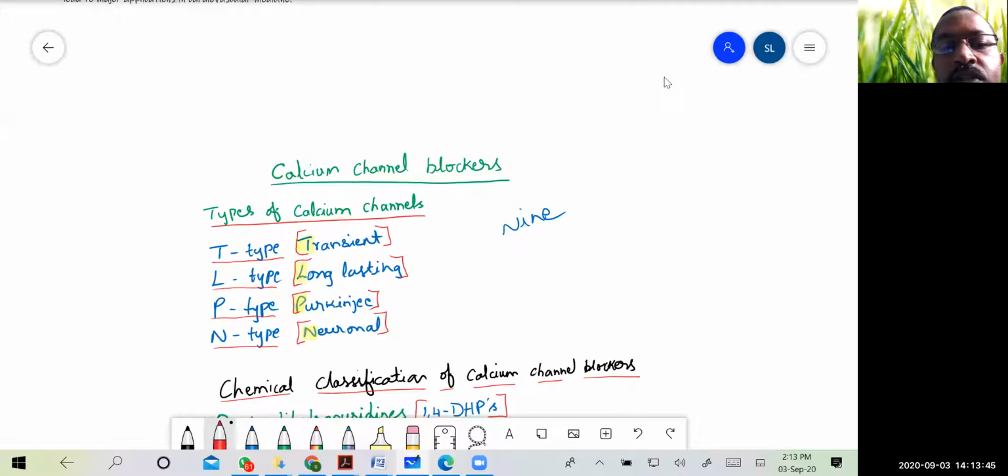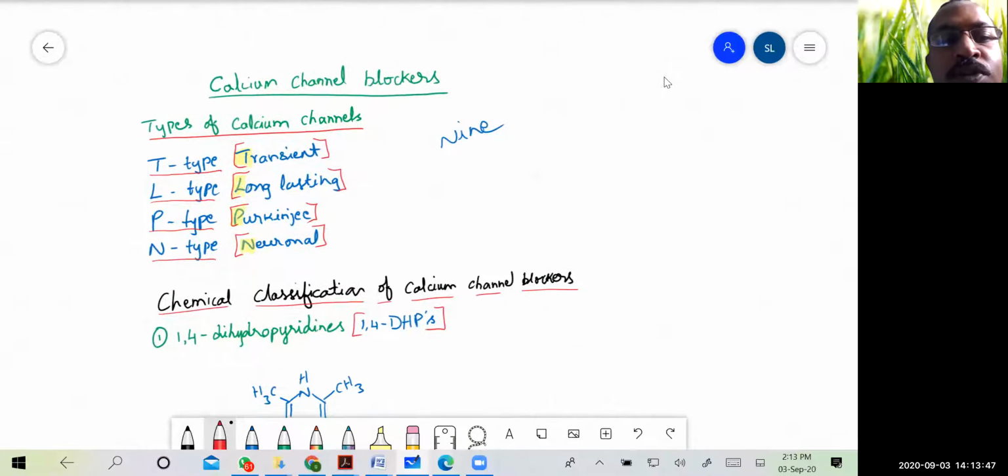Of these 4 types of calcium channels, the one which we are studying is the long-lasting calcium channel. So these long-lasting calcium channels are present in the myocardium.